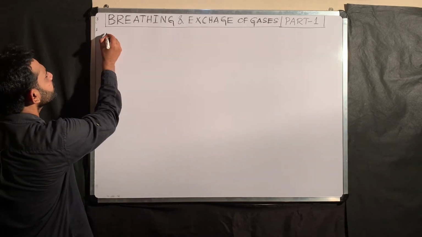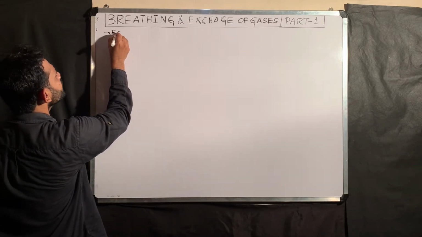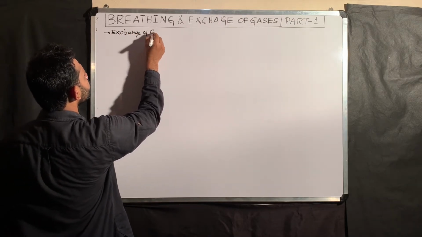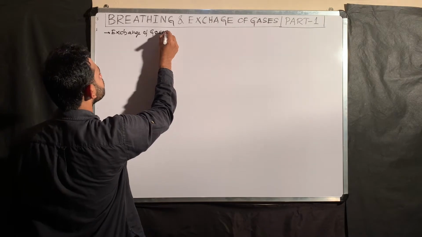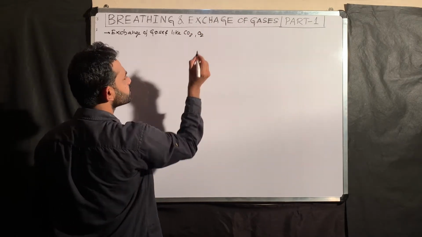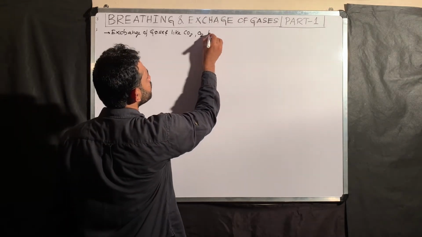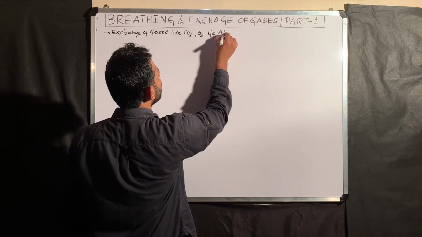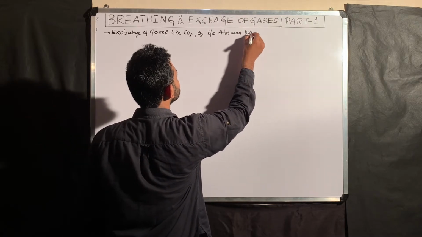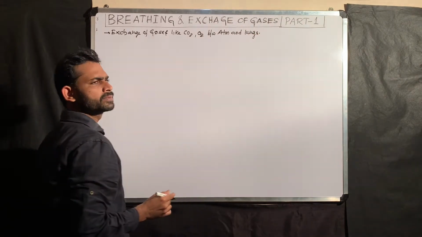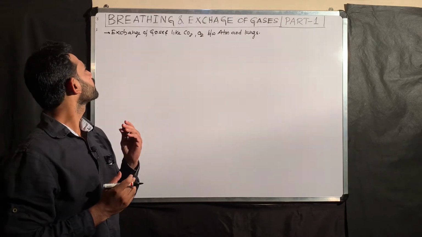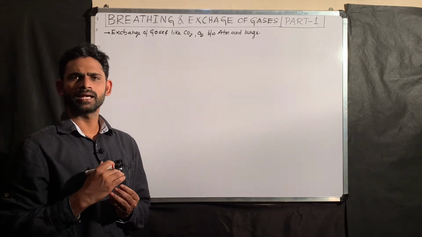This breathing involves exchange of gases like carbon dioxide and oxygen between atmosphere and lungs. The total chapter revolves around this particular statement.